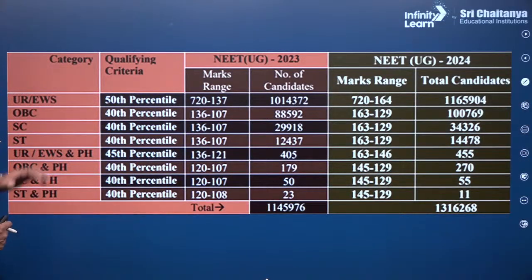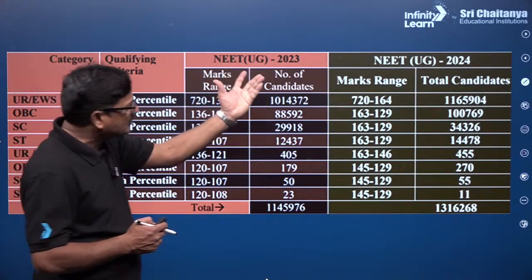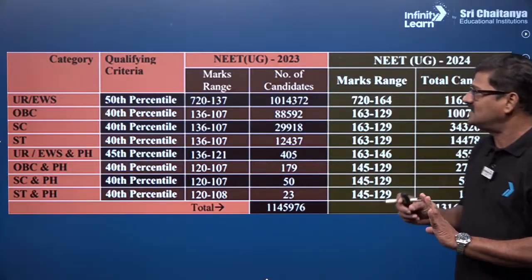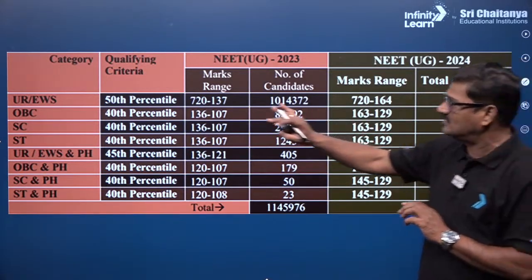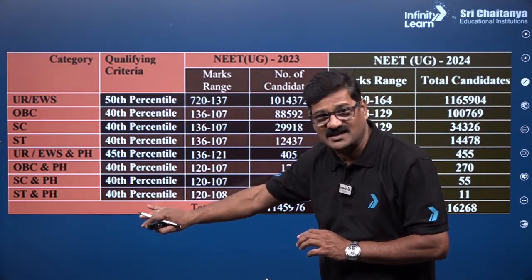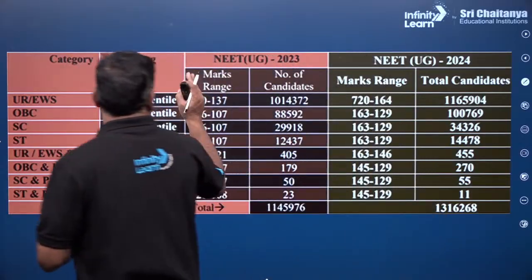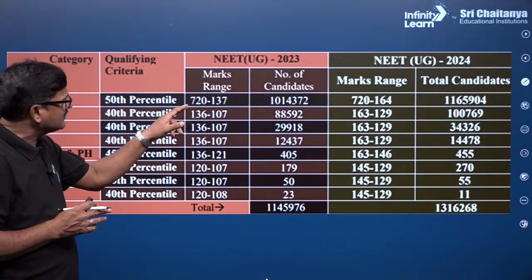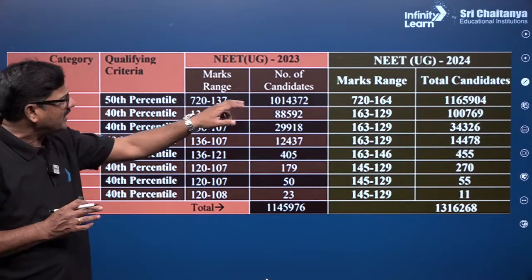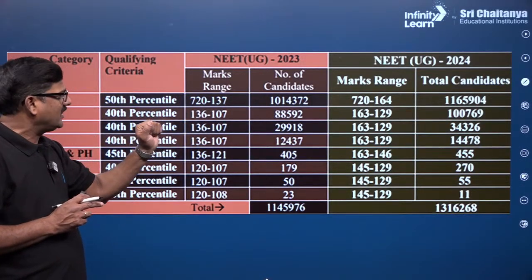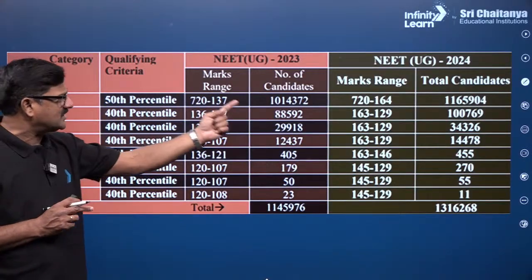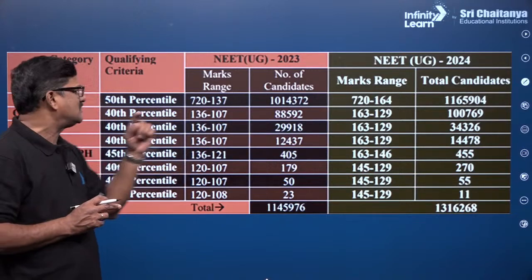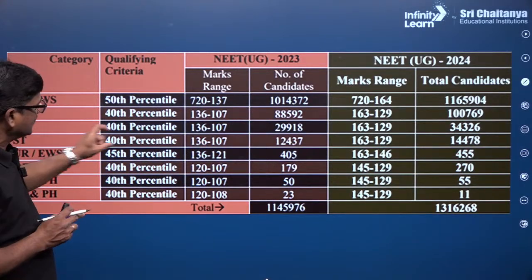And before that, the category-wise qualifying criteria between 2024 and 2023, and you can see this is an amazing session. Based on this rank card, you will be given a percentile, and in the marks category in 2023, just see, for 720 this many candidates were there. And the 48th percentile had 8000, and the 48th percentile had 29,000. It is in the SC category and ST category.